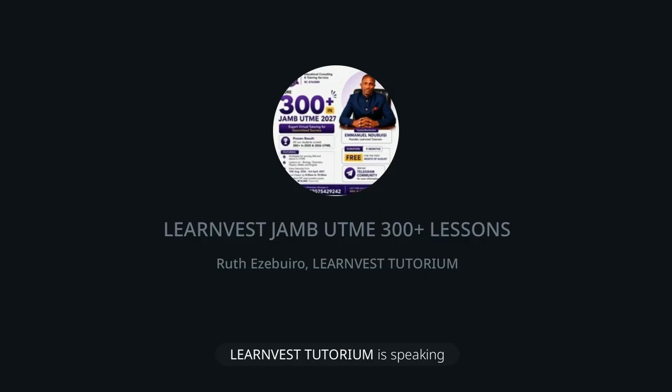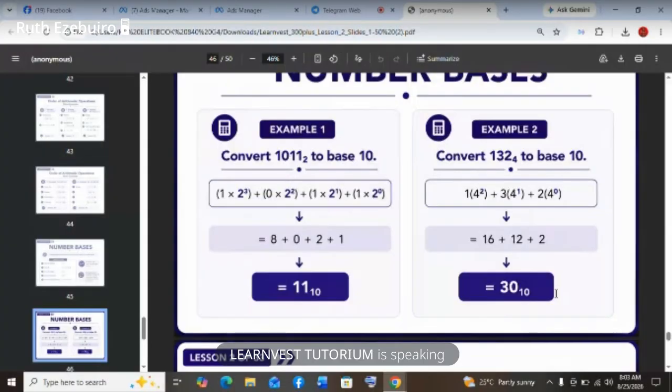Okay? Now, converting from base 10 to another base. That's the next one. So use repeated division by the required base and read the remainders from bottom to top. Then combine them. So convert 25 in base 10 to base 2. So you see it, use that base 2 to divide.